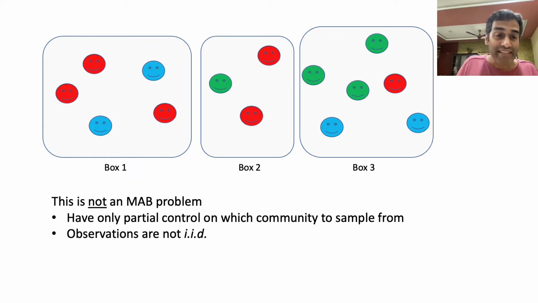So there is a certain lack of precision of sampling control that we are incorporating on part of the learning agent. And second and more important aspect here is that because we have identity information, the observation sequence in our problem formulation is in fact not IID, unlike the multi-armed bandit problem. Specifically, note that because we have identity information, the likelihood of at any point of time encountering an individual or sampling an individual that one has not in fact seen before depends in a non-IID, non-stationary manner on the observation history so far. So in that regard, our observation sequence is in fact not IID.